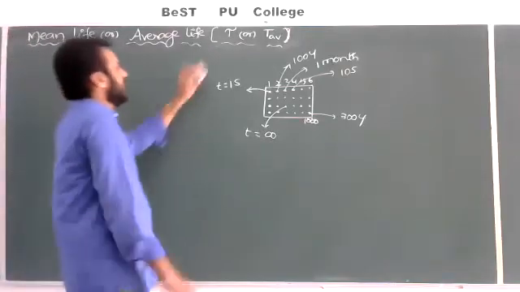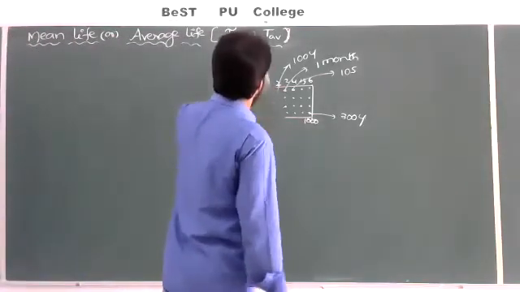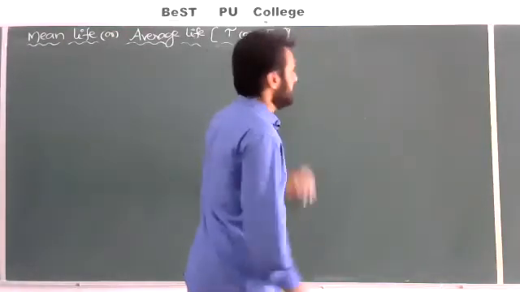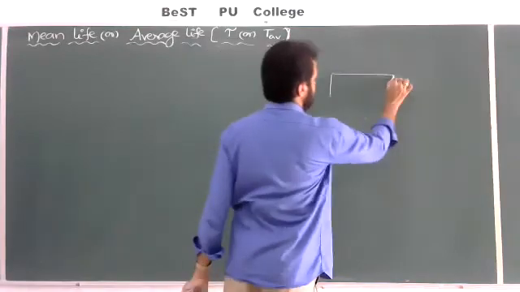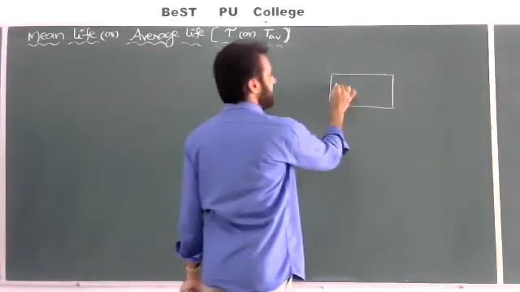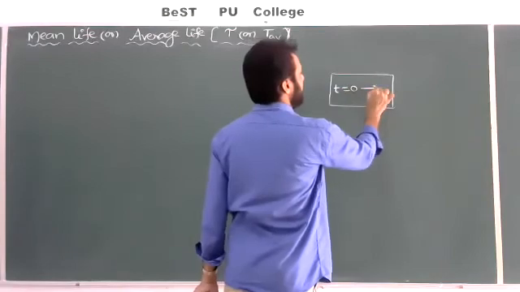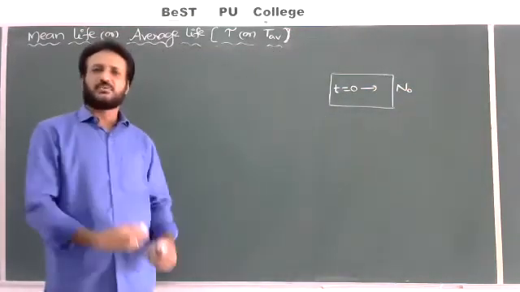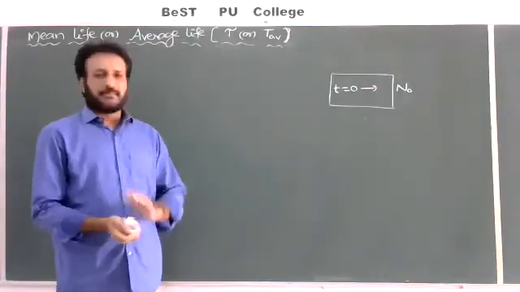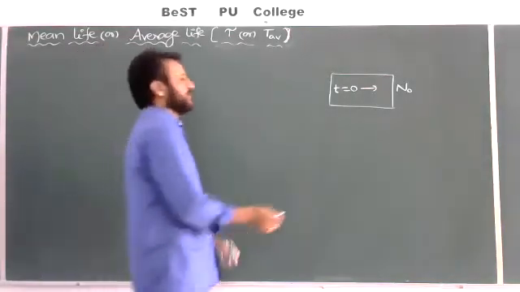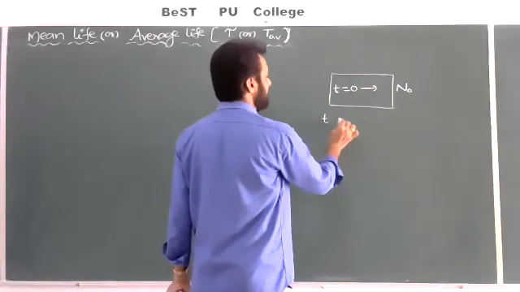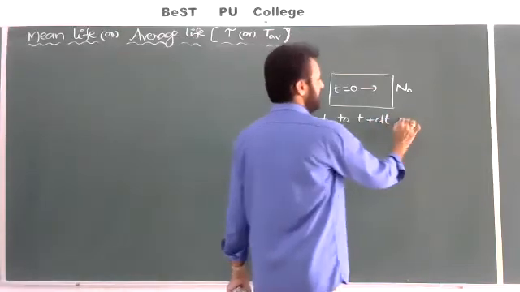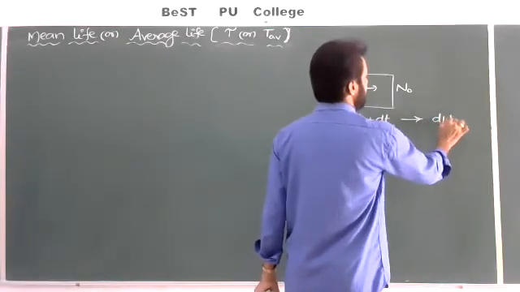For example, in a radioactive sample, the total number of atoms is N naught. At t equal to 0, the number of atoms in the radioactive sample is N naught. As time goes on, the number of atoms gradually decreases. So in a time t to t plus dt, the number of atoms decayed will be dN.